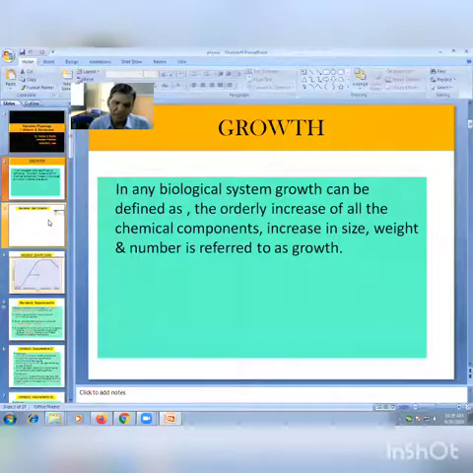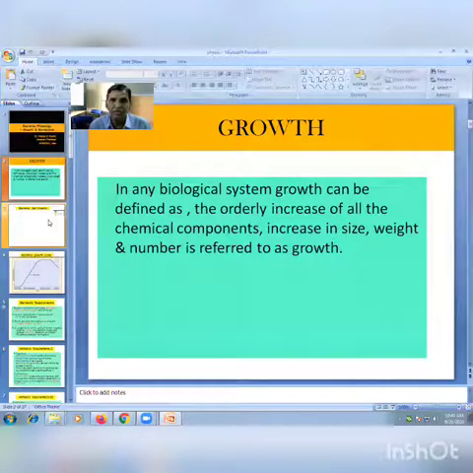Two exceptions are there. For example, Mycobacterium tuberculosis, which causes the disease tuberculosis. That one is a slow growing organism, and here the population doubling time is about 20 hours, instead of minutes. Another is Mycobacterium leprae, which causes the disease leprosy.